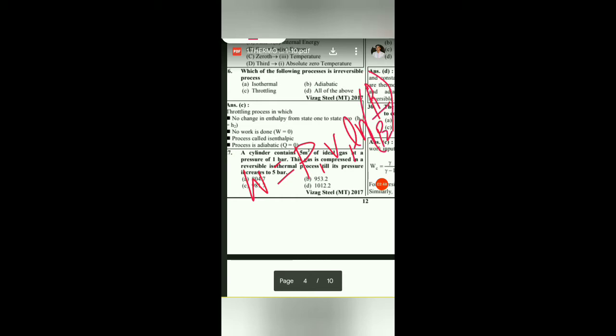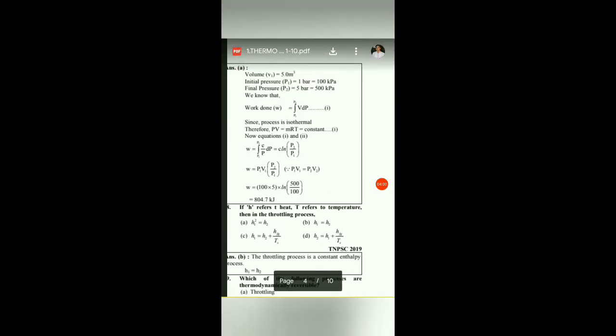Since for an isothermal process P1 V1 is equal to P2 V2, V2 by V1 will equal P1 by P2. We put that in the equation of work done, and here we get the final answer: work done is equal to 804.7 kilojoule.